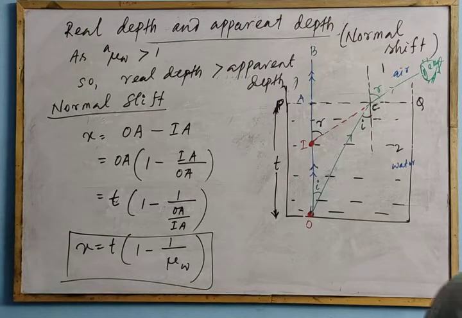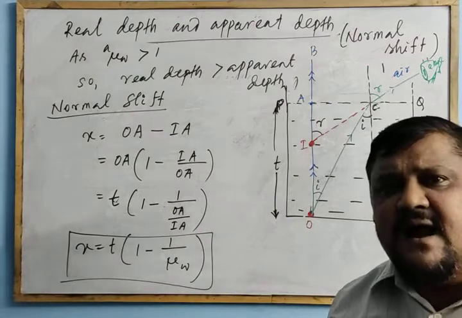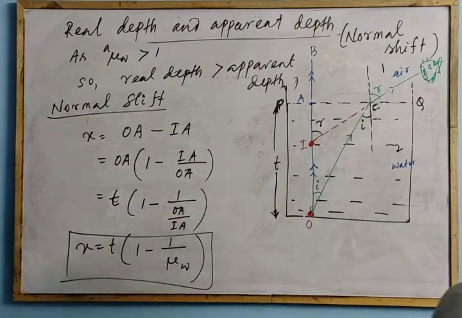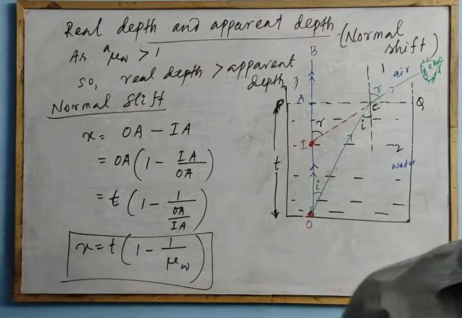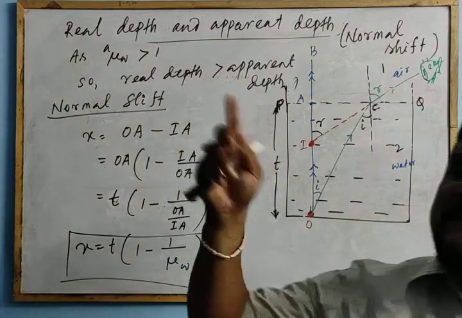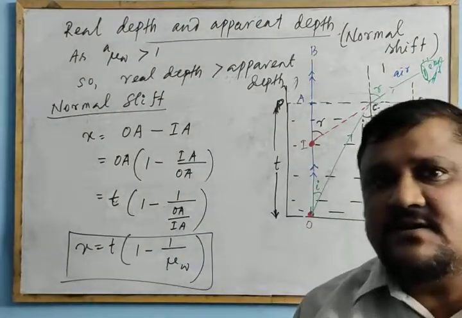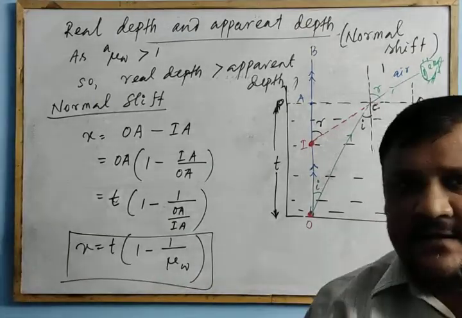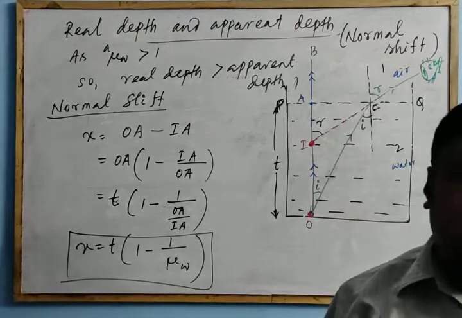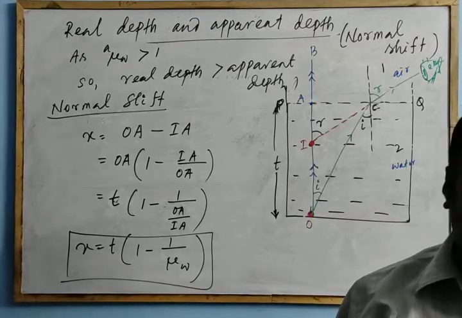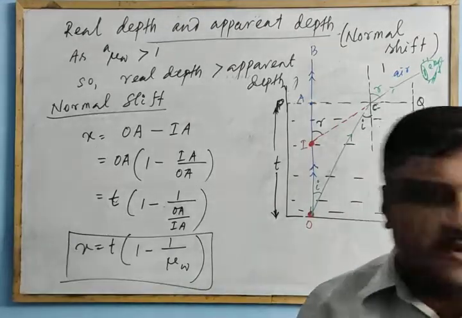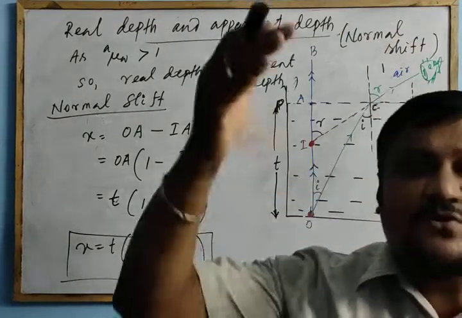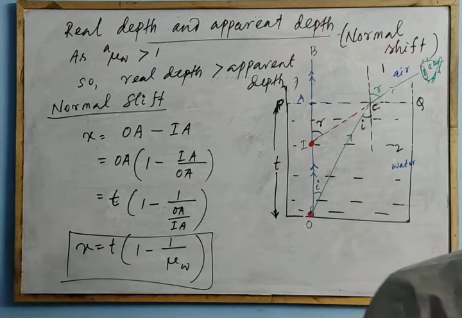And another thing, remember, there are some phenomena related to the refraction of light through the atmosphere. In the atmosphere, refraction occurs. The atmosphere is a medium, and when a ray of light travels in the atmosphere, refraction also occurs. In that case, the twinkling of stars, that also you can explain by refraction.